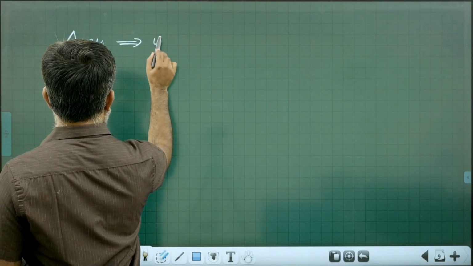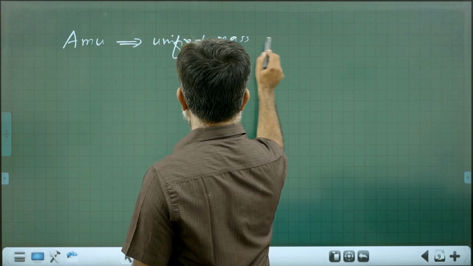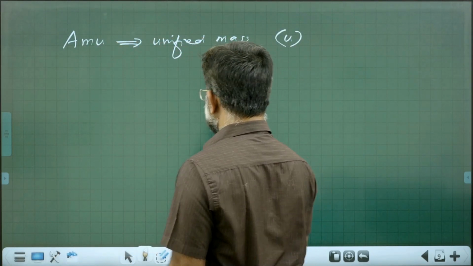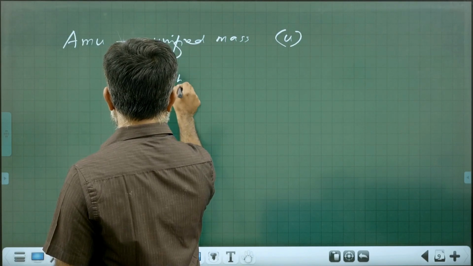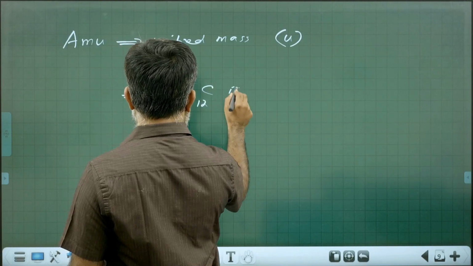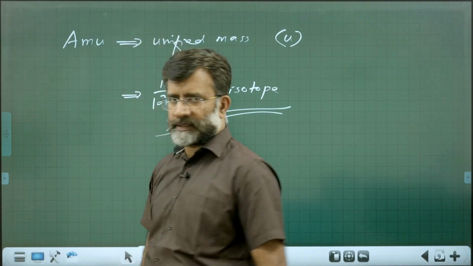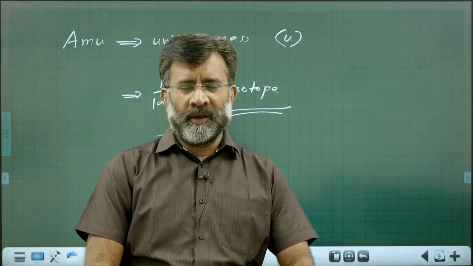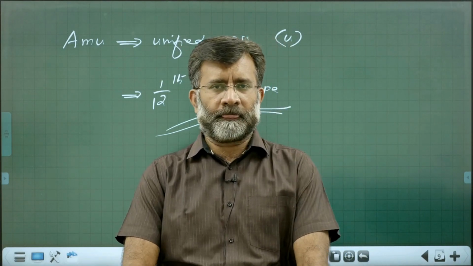We call it unified mass, represented as u. This is nothing but 1/12th mass of the carbon-12 isotope. One unified mass means 1/12th mass of the carbon-12 isotope.